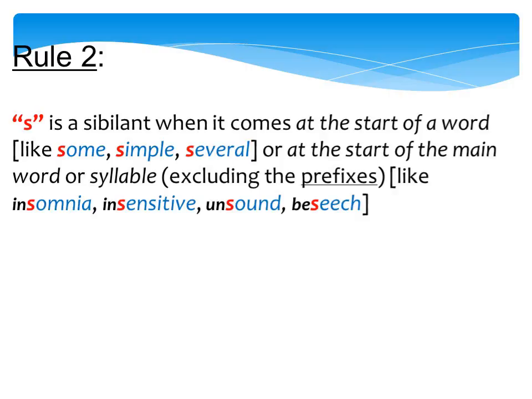Rule 2. S is a sibilant when it comes at the start of a word, like some, simple, several, or at the start of the main word or syllable, excluding the prefixes, like insomnia, insensitive, unsound, beseech.